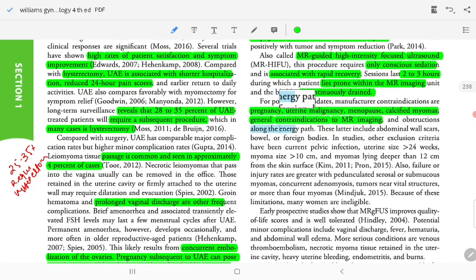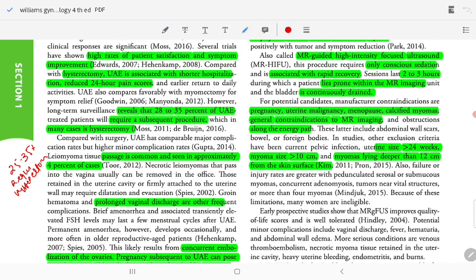Another contraindication is obstruction along the energy path. This includes abdominal wall scars, bowel, and foreign bodies. Other exclusions include a uterine size of more than 24 weeks, myoma larger than 10 cm, and myoma lying deeper than 12 cm from the skin surface.